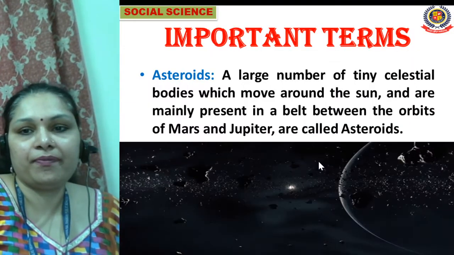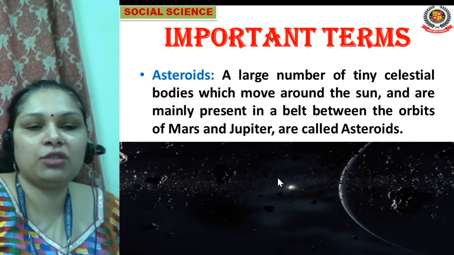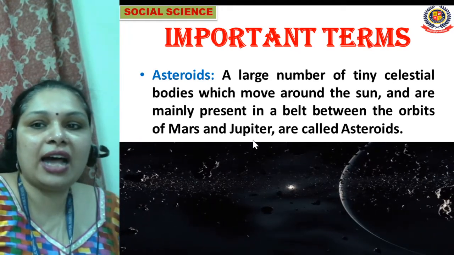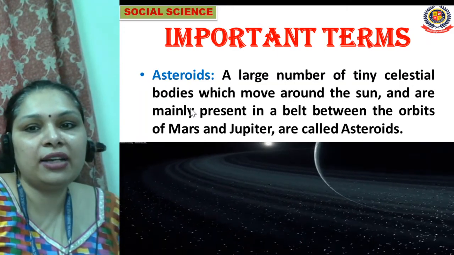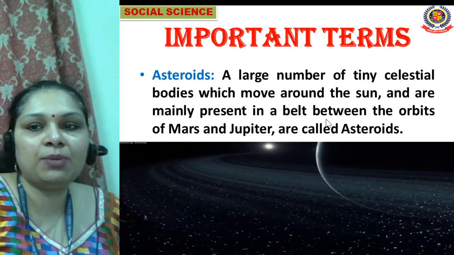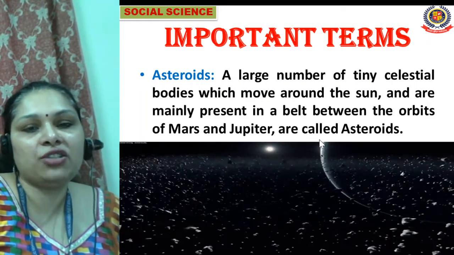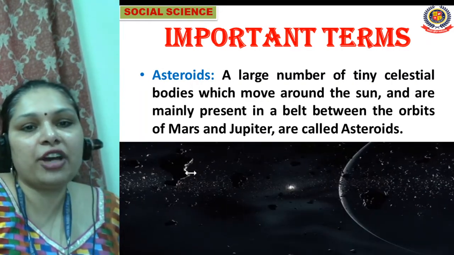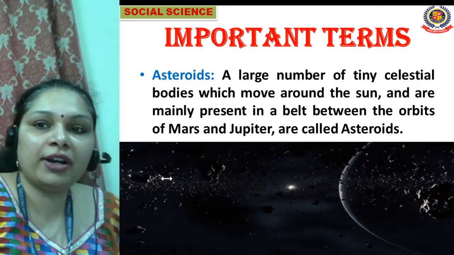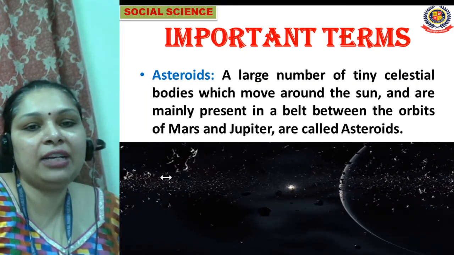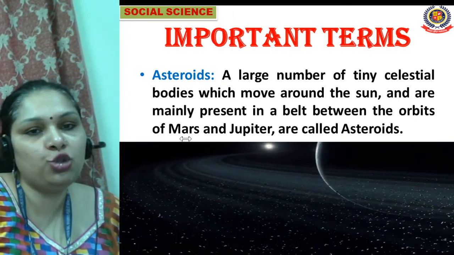Now we will move to another important term, that is asteroids. What are asteroids, students? A large number of tiny celestial bodies which move around the sun and are mainly present in a belt between the orbits of Mars and Jupiter. They are called asteroid belts. So asteroid belts are made up of tiny celestial bodies which move around the sun, present between the orbits of Mars and Jupiter.